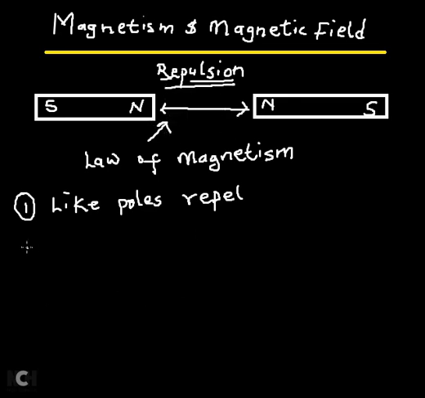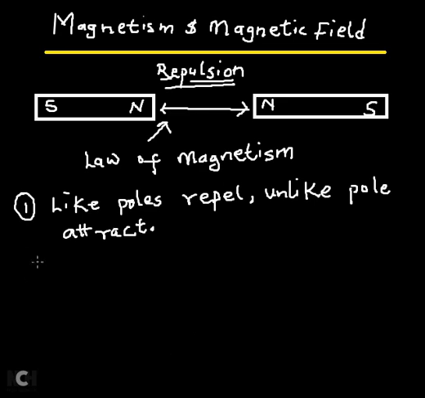While unlike poles actually do what? Attract. So please take note of that. That is the basic law, or the characteristic.